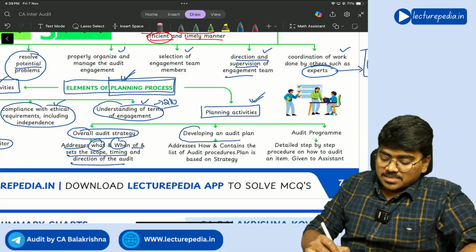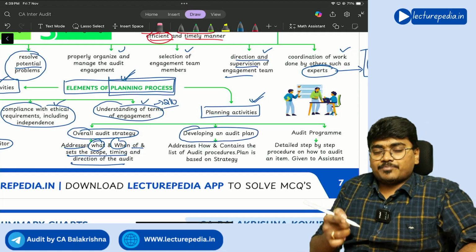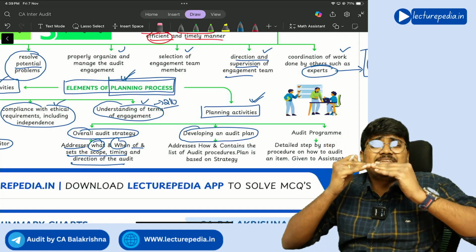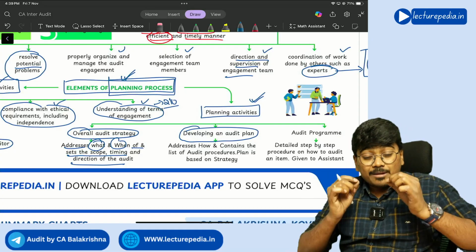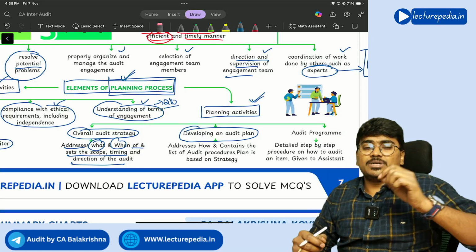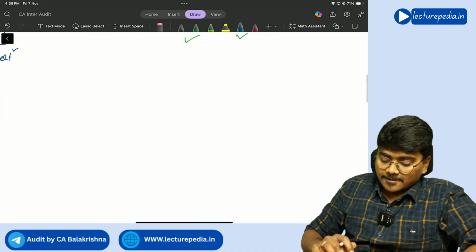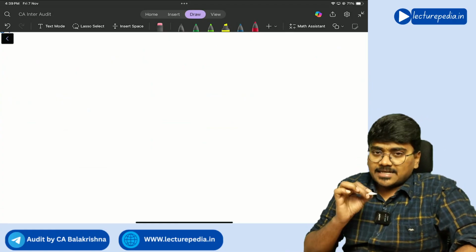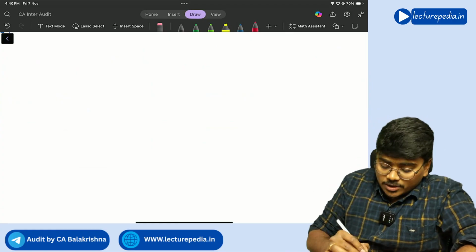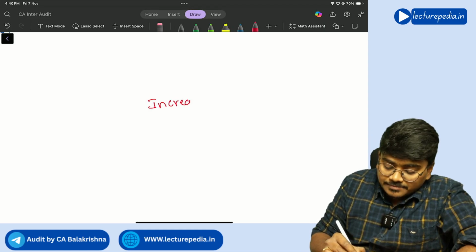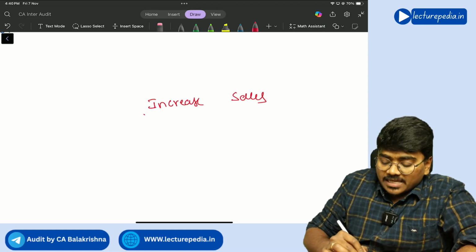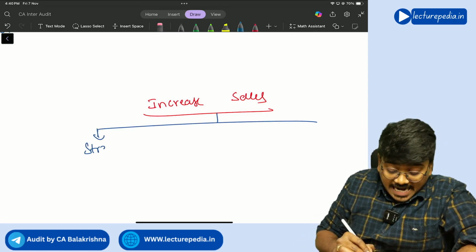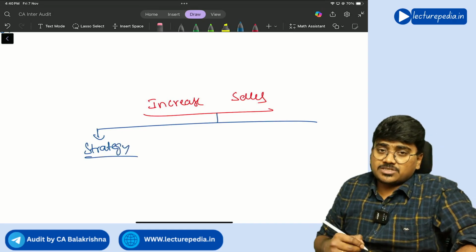Next one is developing the audit plan. The plan is more detailed in nature. The plan covers how it has to be done. So in the strategy, let's say for example, there is a company. That company wanted to increase sales. For increasing sales, first of all, it will prepare a strategy. Strategy will always be prepared first, that you need to remember.